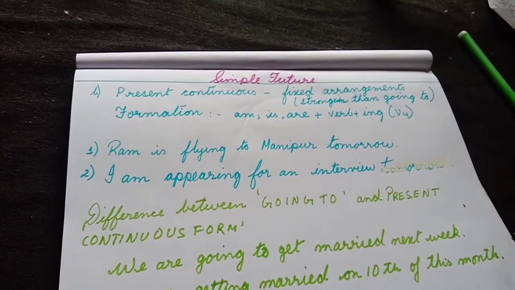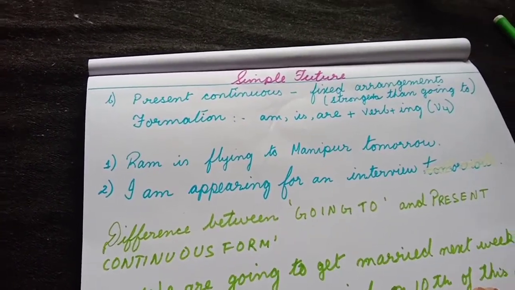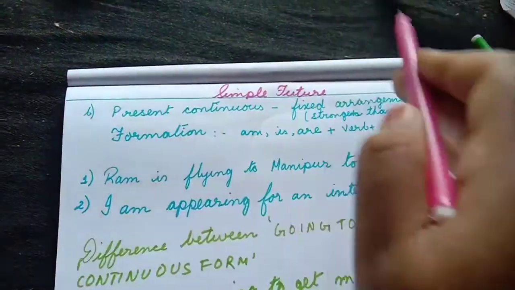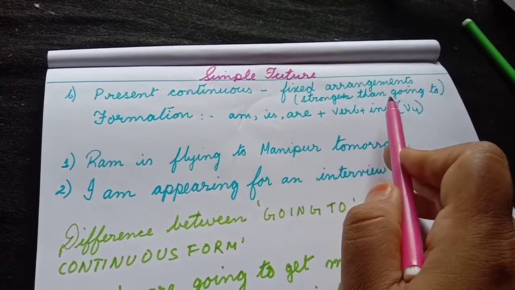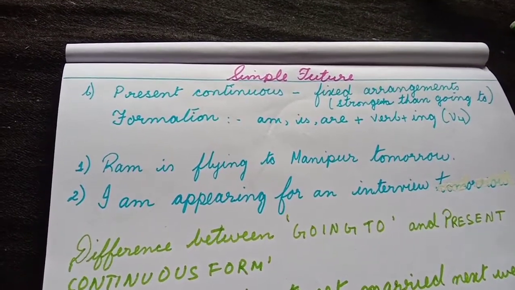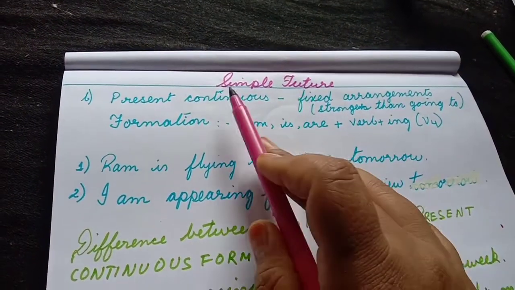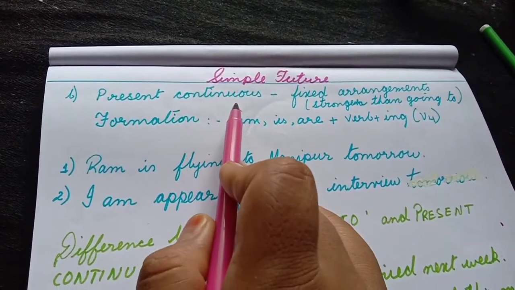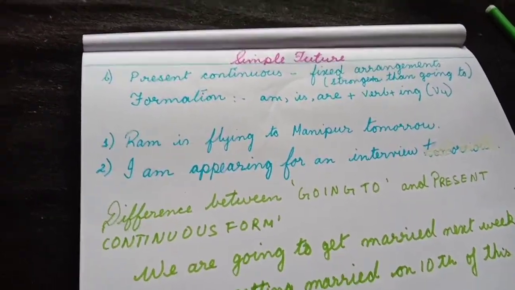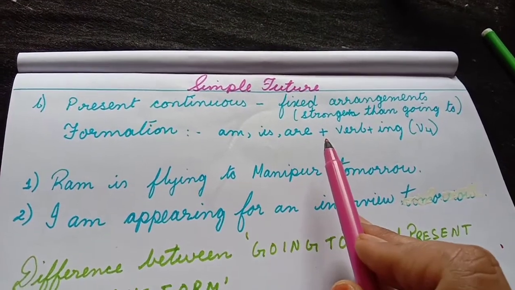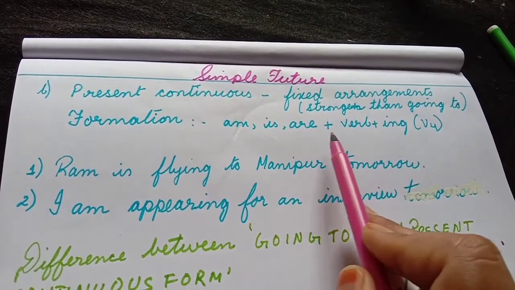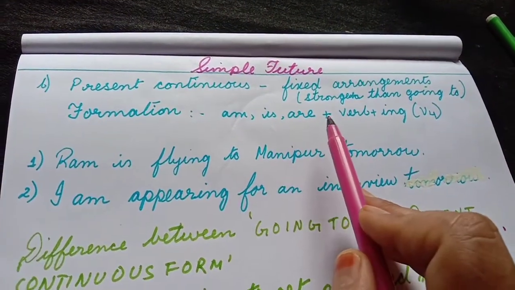The next form of the simple future tense is the present continuous form. We can use the present continuous tense to talk about the simple future, for fixed arrangements, the plans which are fixed, where the date and time are fixed. The present continuous form for expressing the simple future is stronger than going to. What is the formation? Am, is, are plus the ing form of the verb.